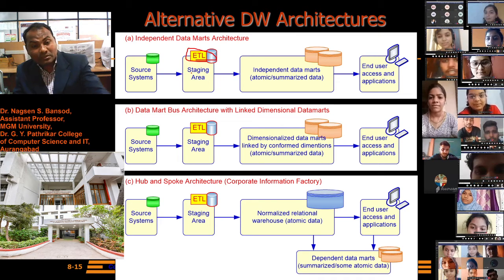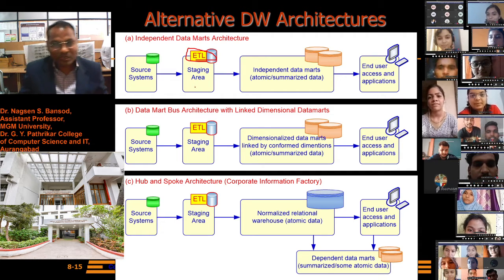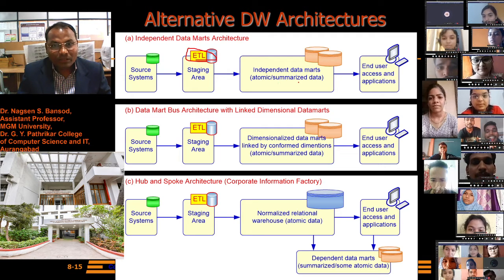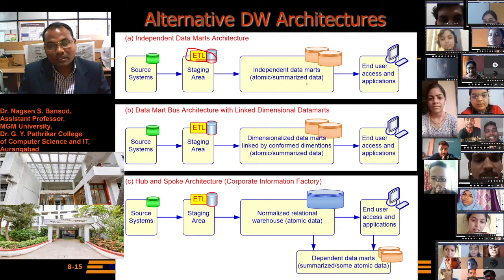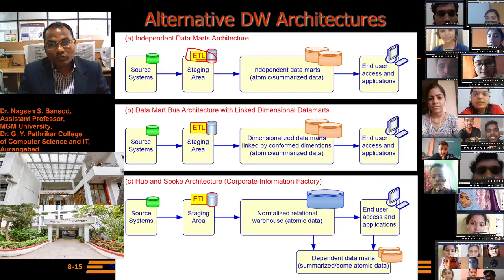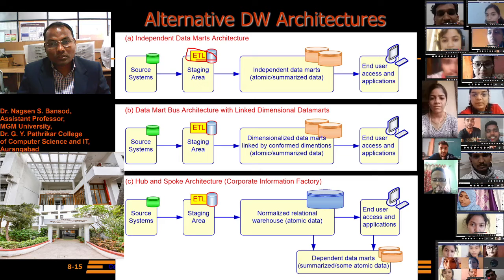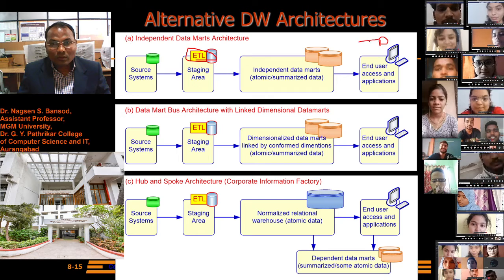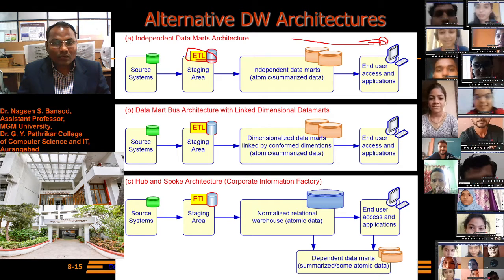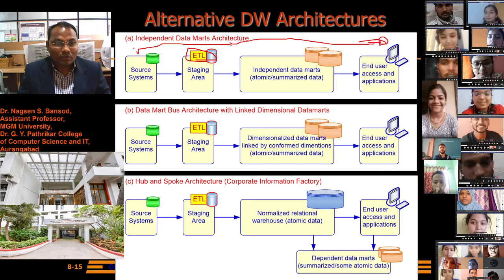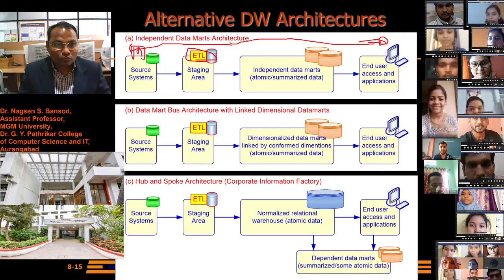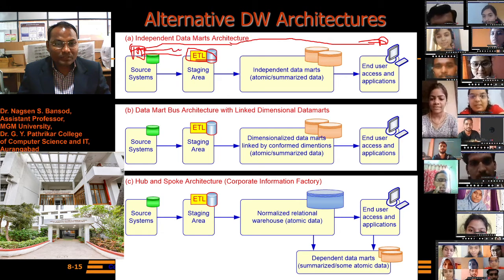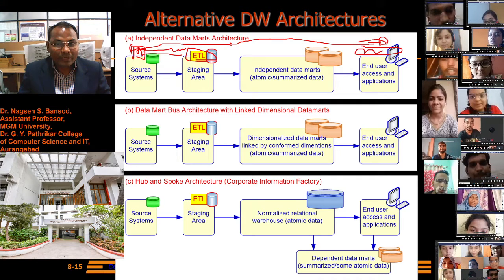From the source of data, we require some transformation strategies. After using the extraction transformation load, the independent data mart's summarized data will be accessed by the end user through their application. If they are using a website, we have to connect our source system, and through the source system, the ETL will extract the necessary information according to the client's requirement.